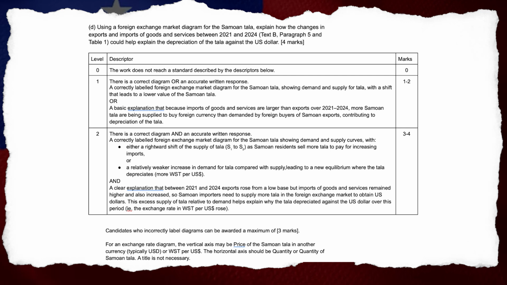D. Using a foreign exchange market diagram for the Samoan tala, explain how the changes in exports and imports of goods and services between 2021 and 2024, Text B, Paragraph 5, and Table 1, could help explain the depreciation of the tala against the US dollar. 4 marks. Level 1. A correctly labeled foreign exchange market diagram for the Samoan tala showing demand and supply for tala, with a shift that leads to a lower value of the Samoan tala.